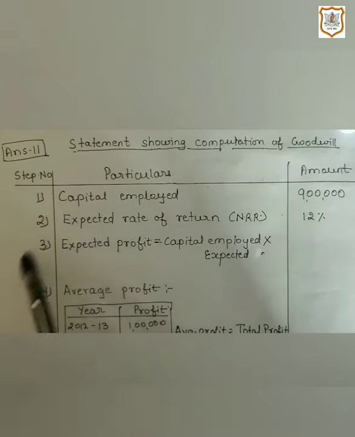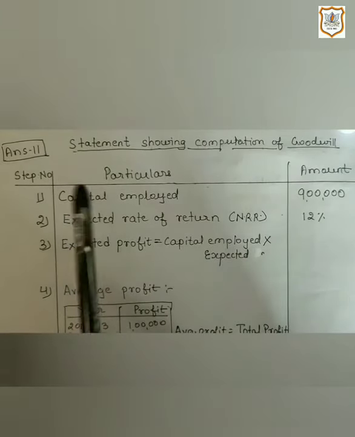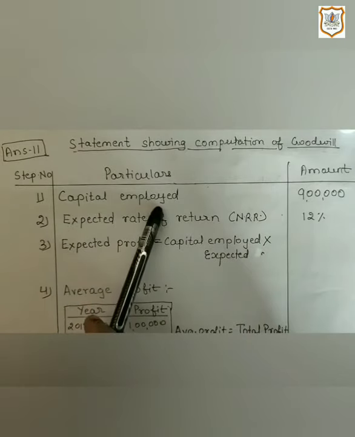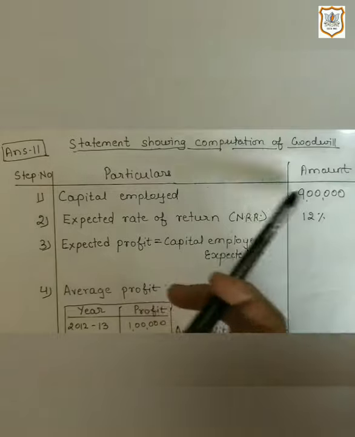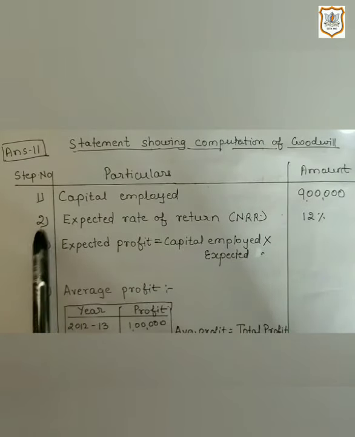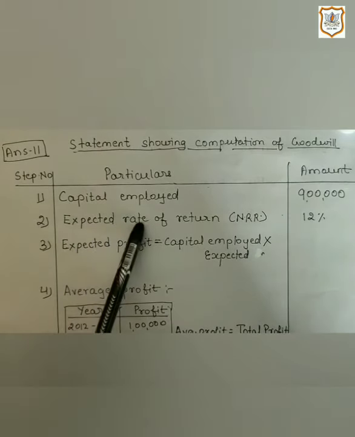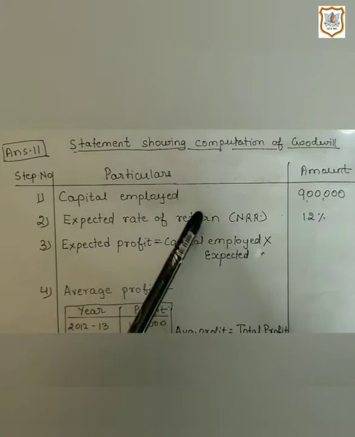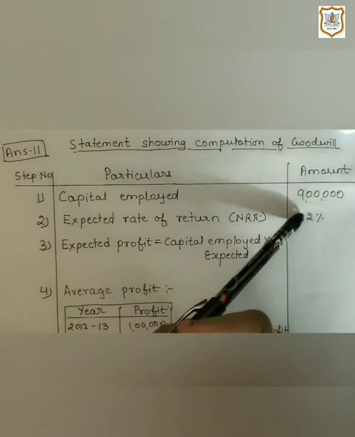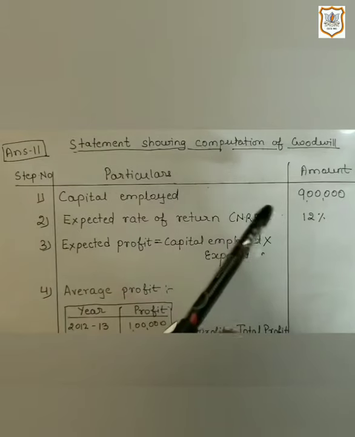So let's move to the first step. Here in first step we have to write capital employed, which is given in question, that is 9 lakh. Then in the next step, which is second step, we have to write expected rate of return, that means normal rate of return, NRR, which is 12%. This is also given in the question.